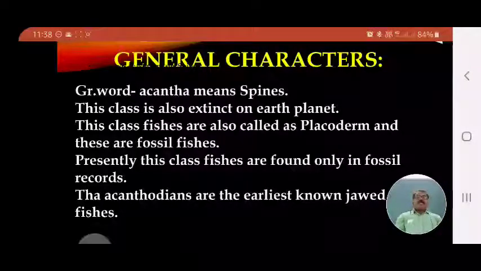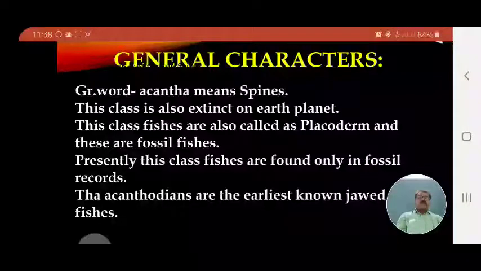This class is also extinct on Earth today. The animals of this class are no longer present or found, they are lost from Earth. The fishes of this class are also called placodermi, and these are fossil fishes.